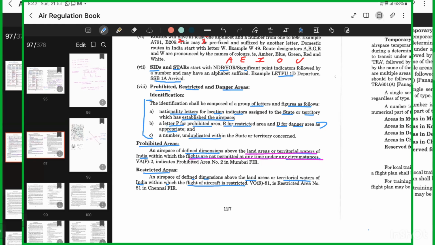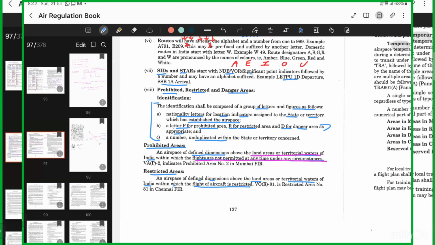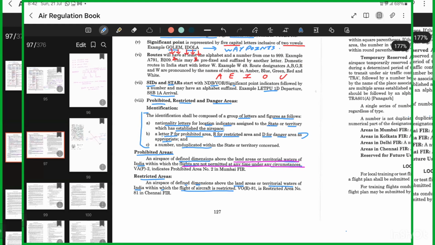Like FTOs, flight training organizations. Very good. I did my flying from Igrua. In my time, the airspace was different; now they have expanded it very big. In my time, the airspace, if this was the airport,